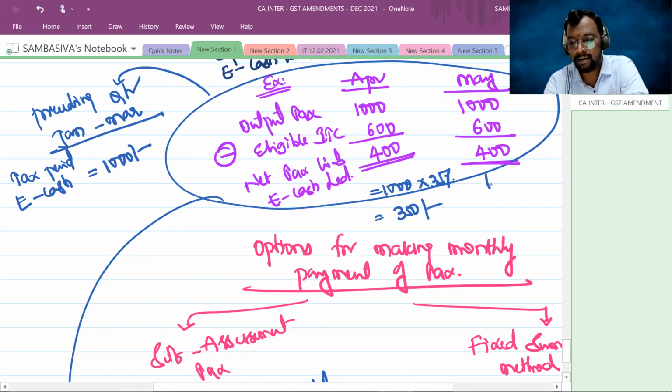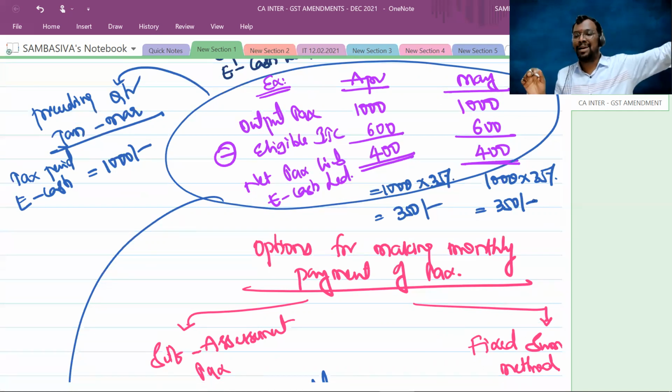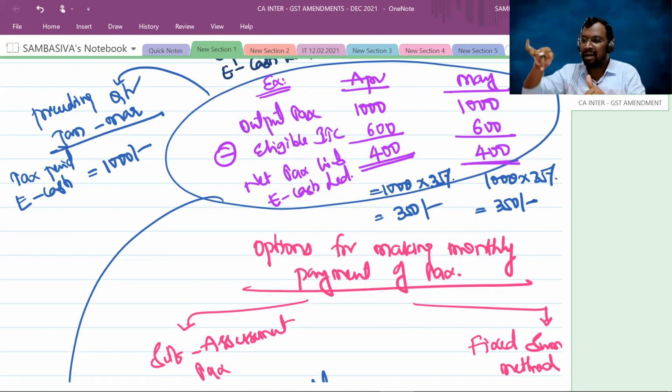In the month of May, also, 1,000 is the total tax paid during the preceding quarter through e-cash ledger. Take 35% of it, and that 35% minimum you have to pay for the first 2 months of the current quarter. Are you following, sir? Right?